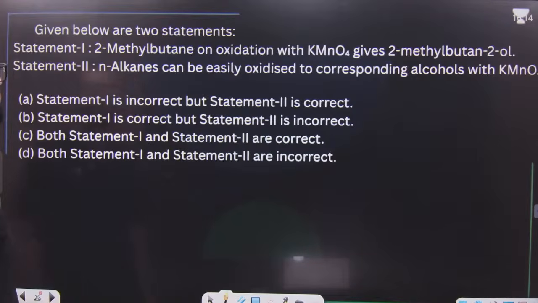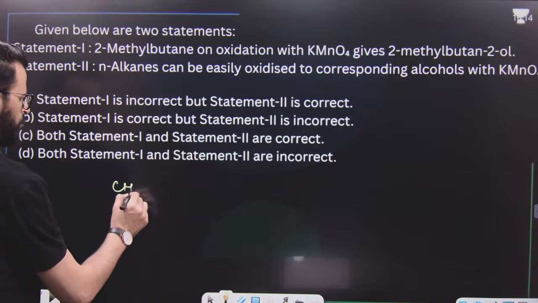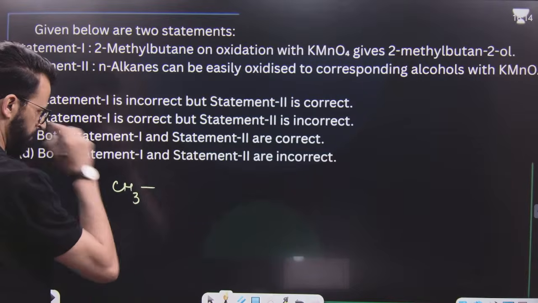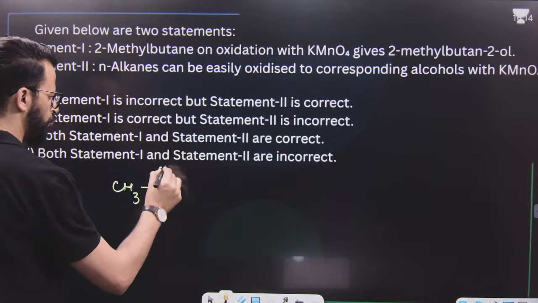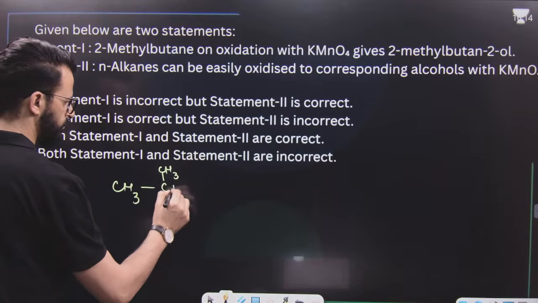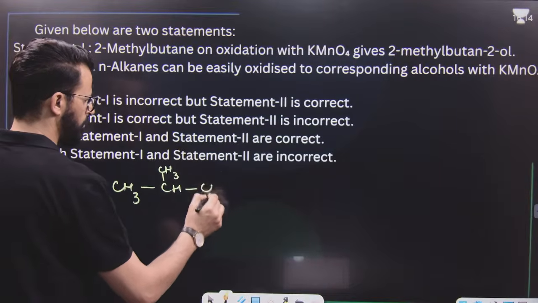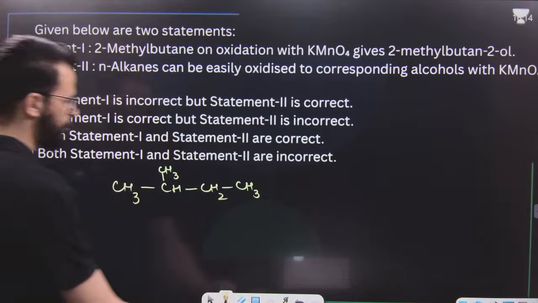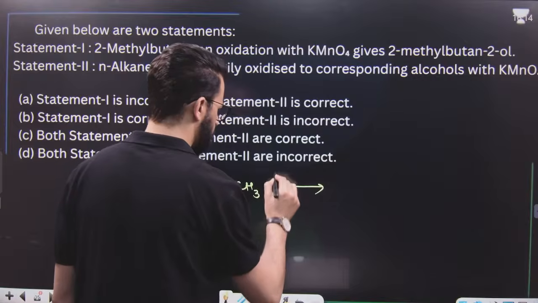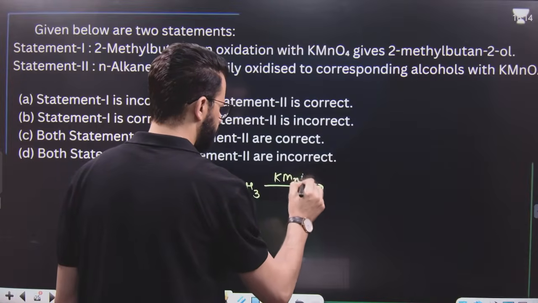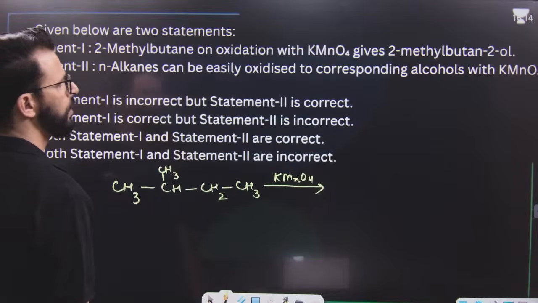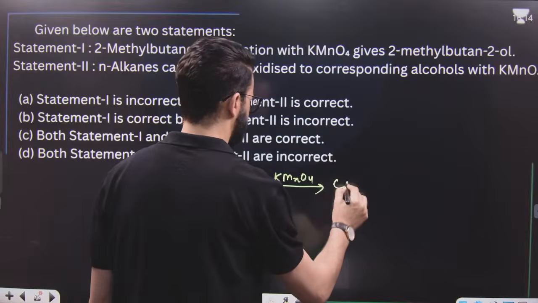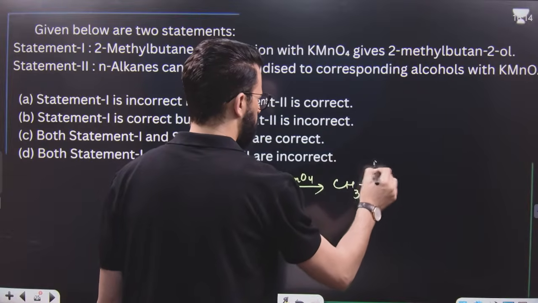After this, there is a statement-based question. First statement: 2-methyl butane on oxidation with KMnO4 gives 2-methyl butan-2-ol.